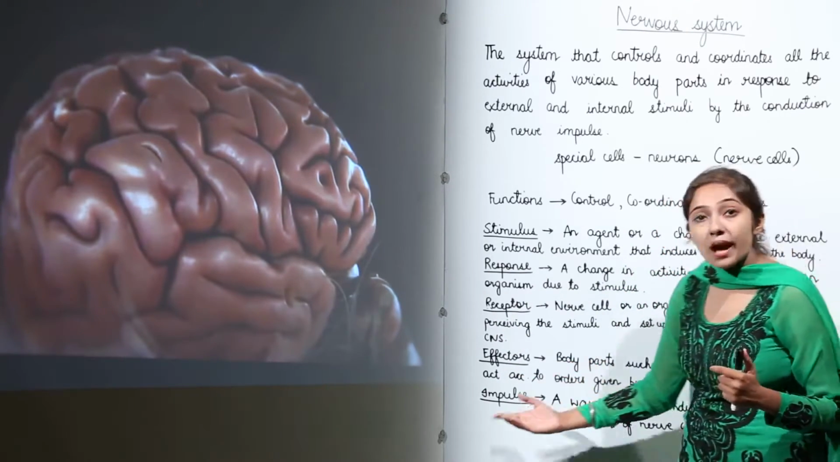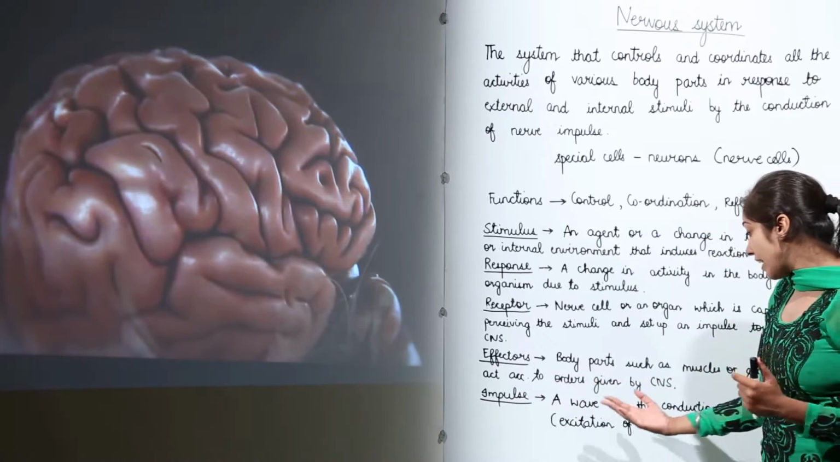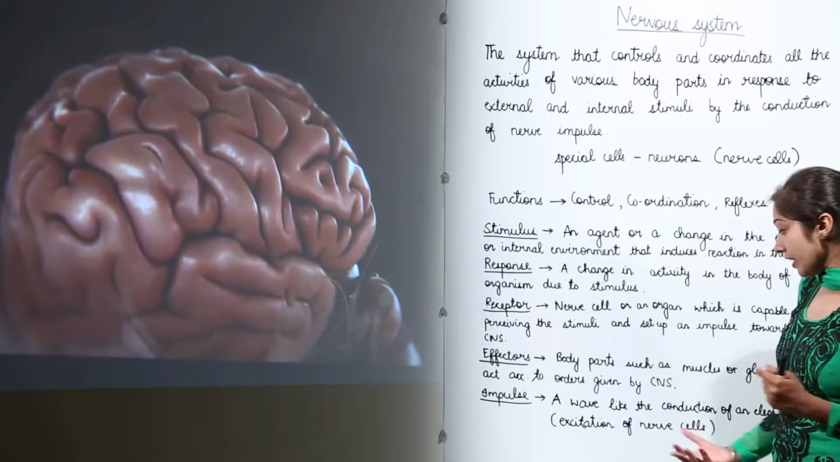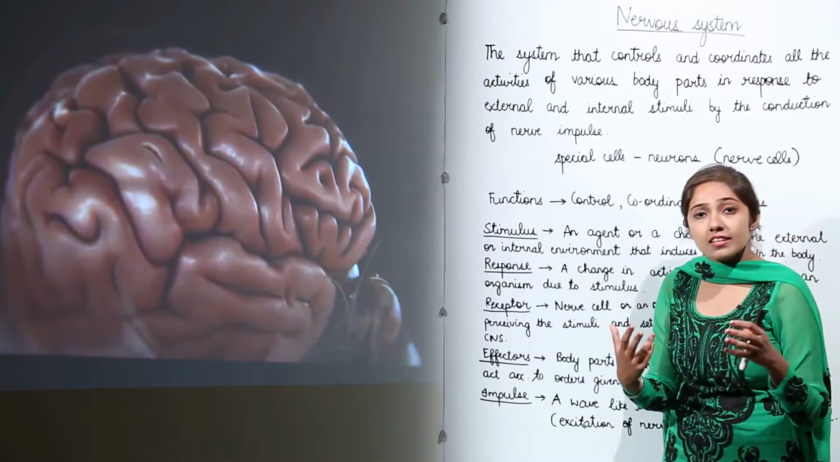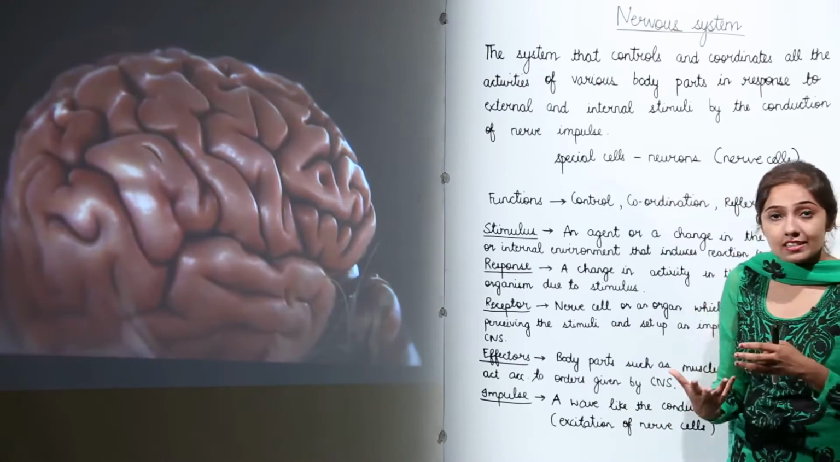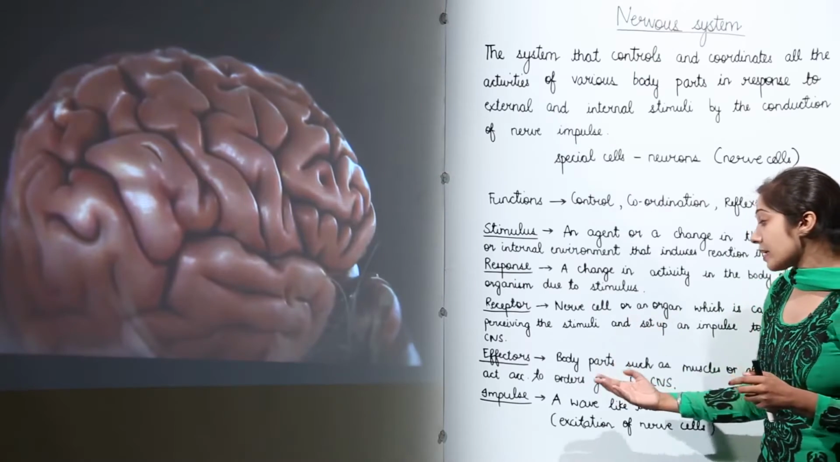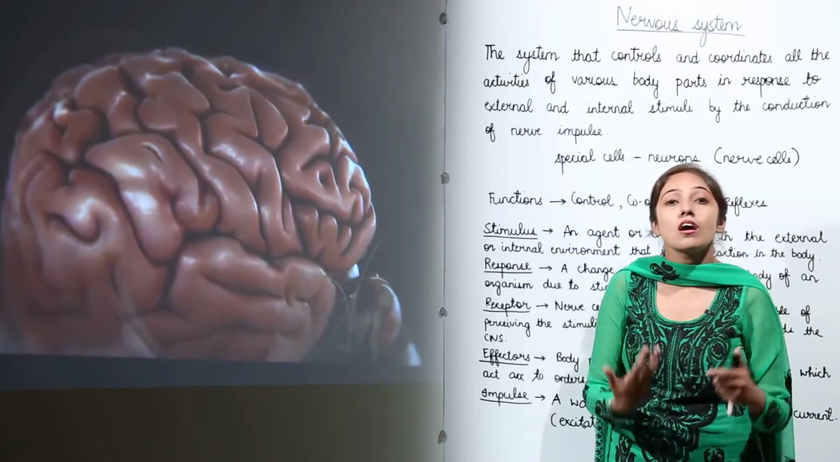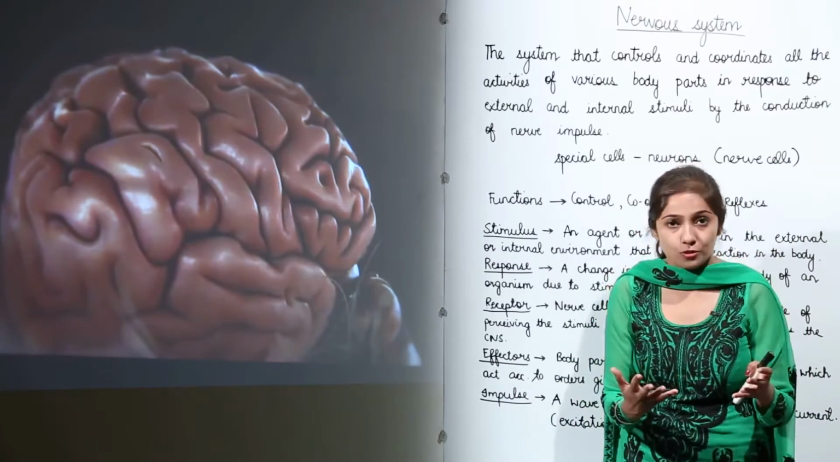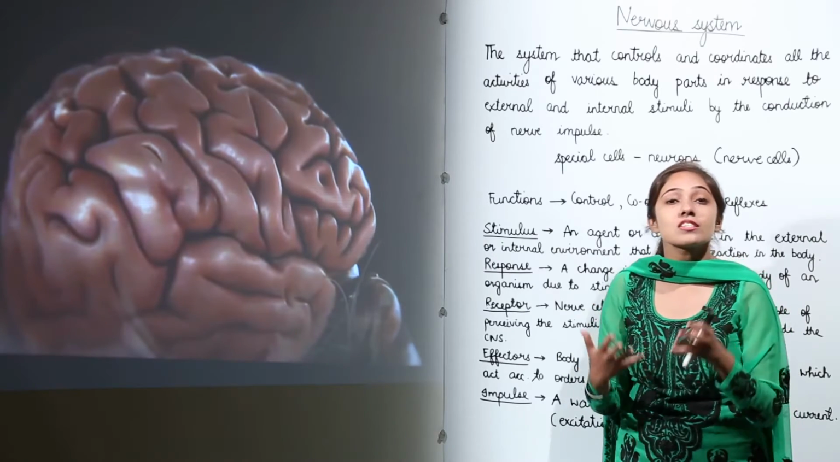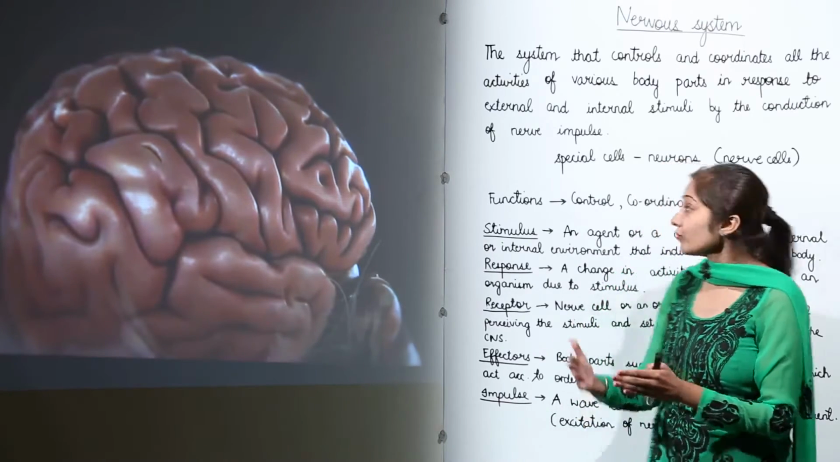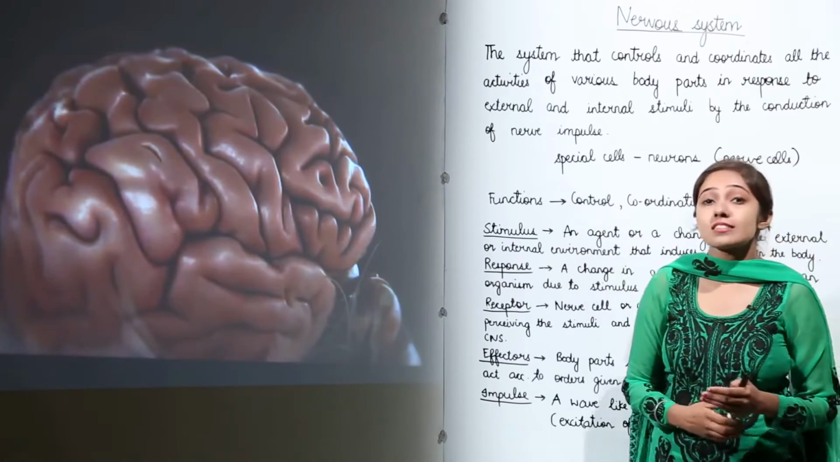Then what is an impulse? Well, an impulse is a wave like the conduction of an electric current. When the nerve cells get excited, they send this impulse, which we call a nerve impulse, which is actually a message sent to your central nervous system. So this is how our nervous system actually works.